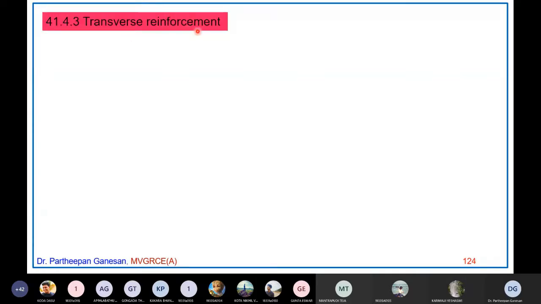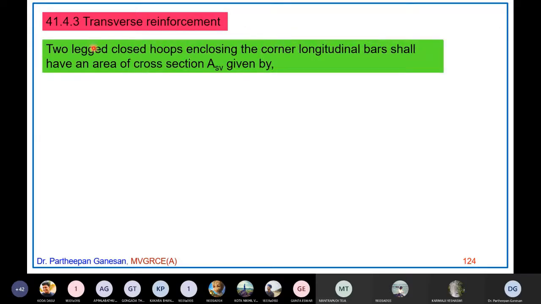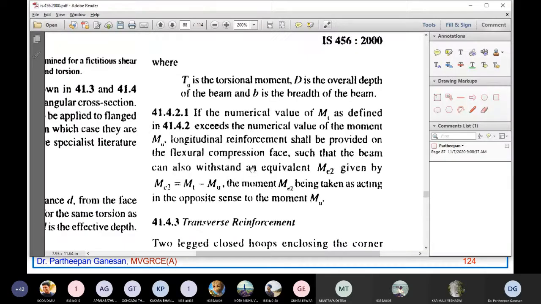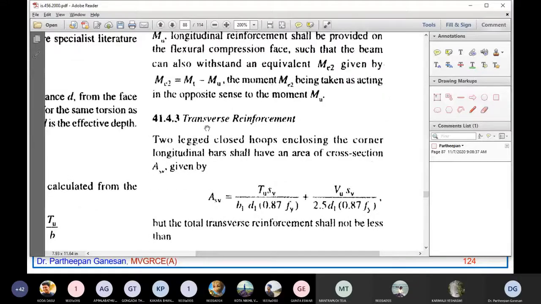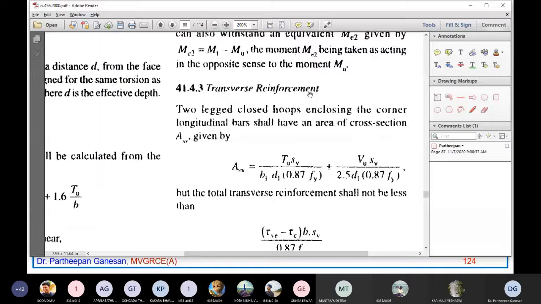That is one of the requirements for torsion. Now how to design the stirrups or transverse reinforcement? Transverse reinforcement is also called stirrups, links, or hoops. Here you can see two-legged closed loops enclosing the corner longitudinal bars shall have an area of cross section ASV given by this.